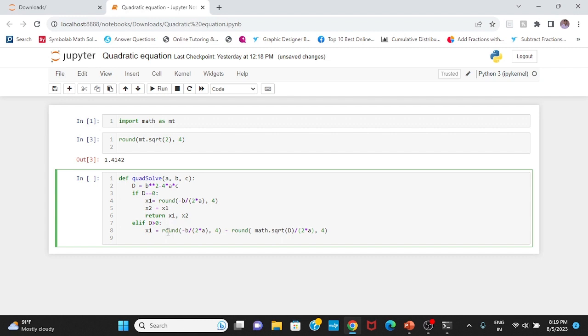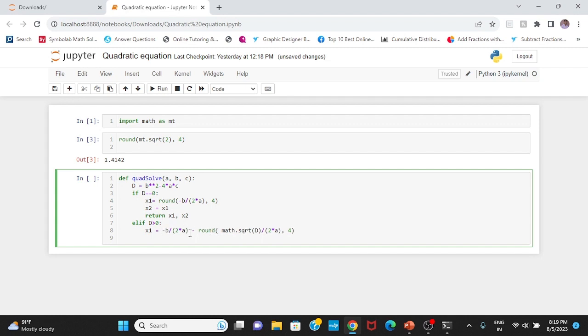This is our solution. Okay, I can round it later, no need to round right now. And I don't need the comma here as well.